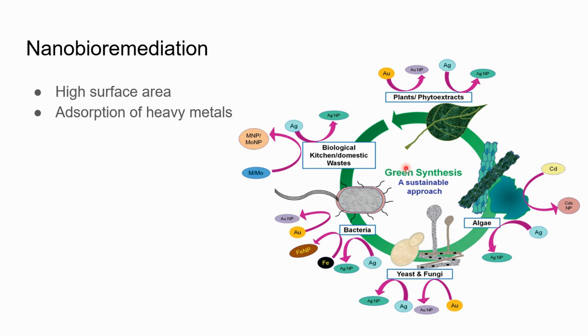So the use of nanoparticles in bioremediation, because they have high surface area, is reactive. This makes the reactivity more efficient, and nanoparticles act as an excellent agent for degrading the pollutants in soil and water because of their effective reactivity. In this figure you can see that there are various applications of nanoparticles as bioremediation agents in removal of a wide variety of pollutants by using plants, bacteria, yeast, fungi as nanoparticles.